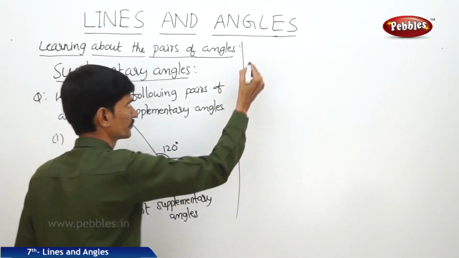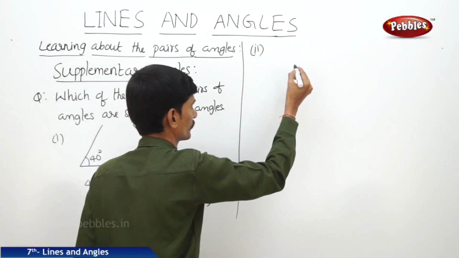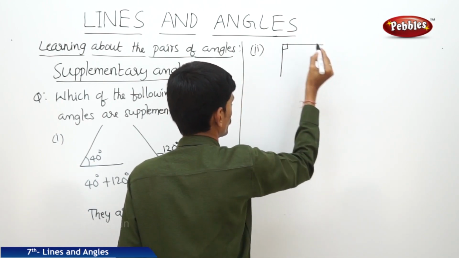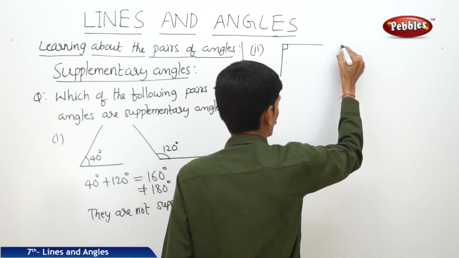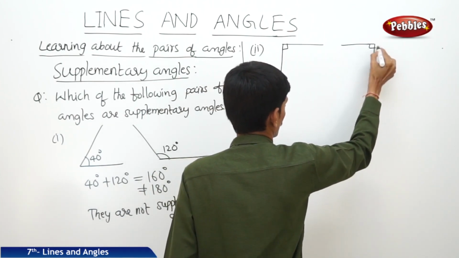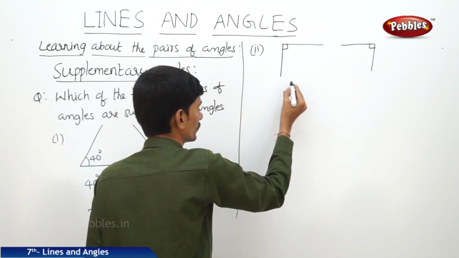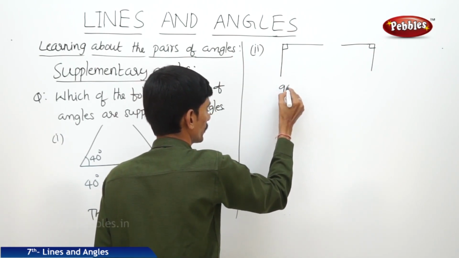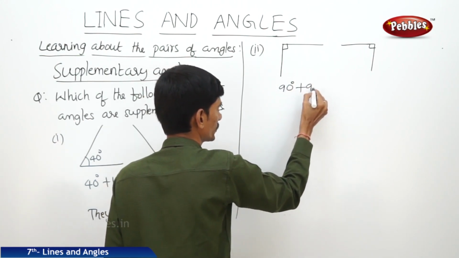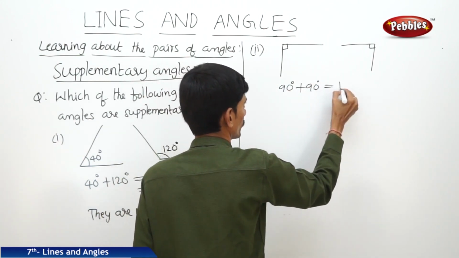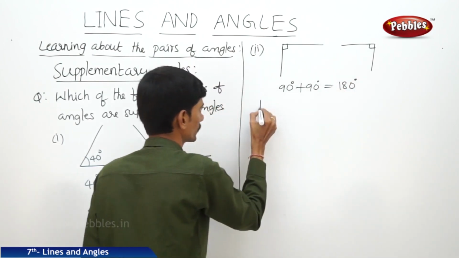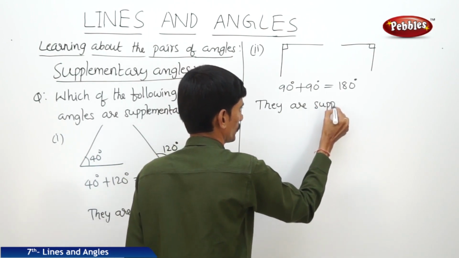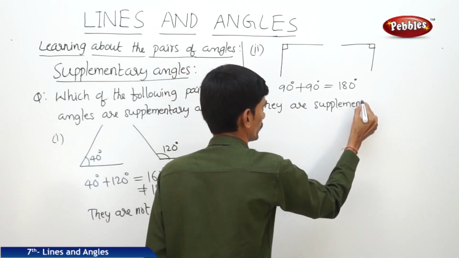The second question: 90 degrees plus 90 degrees. So the two angles are 90 degrees and 90 degrees. So let us find the sum of these two angles. 90 plus 90 equals 180 degrees. So they are supplementary angles.